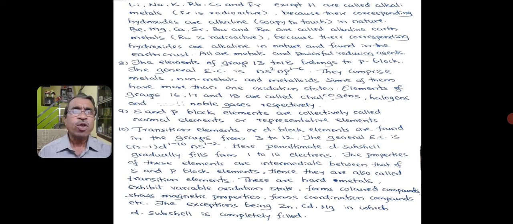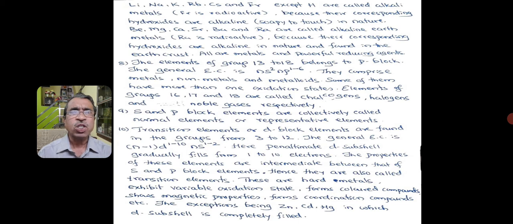The elements of group 13 to 18 belong to the p block. The general electronic configuration of p block elements is ns2 np1 to 6. They comprise solids, liquids and gases and also metals, non-metals and metalloids. Some of them have more than one oxidation state.